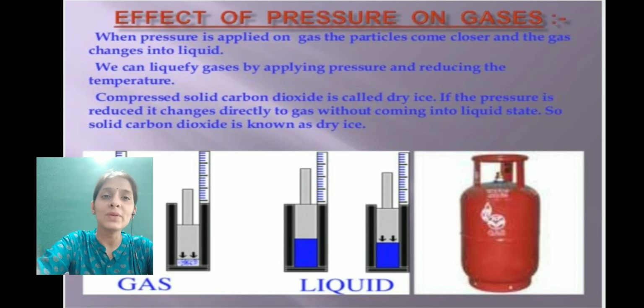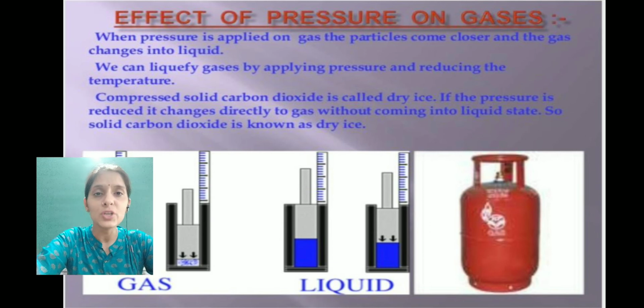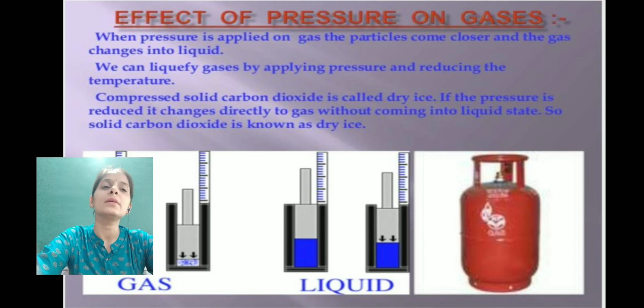One thing to be remembered is that when we increase the pressure, the temperature has to be decreased simultaneously. The reverse also takes place: if we decrease the pressure, the liquid will get converted back into the gaseous state.